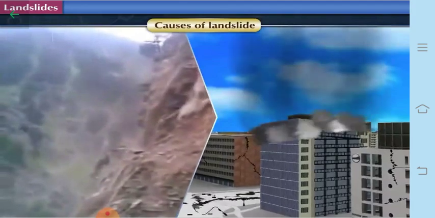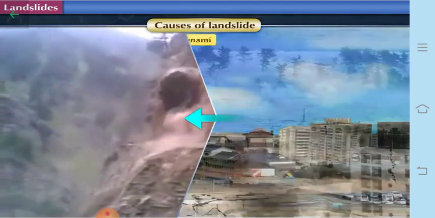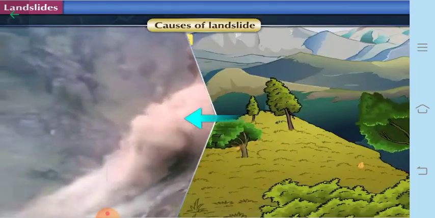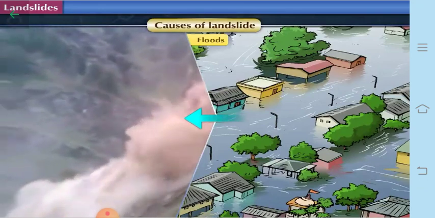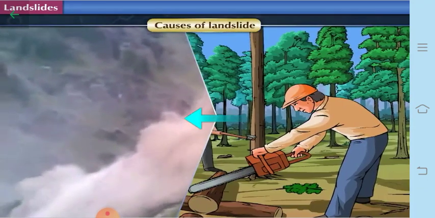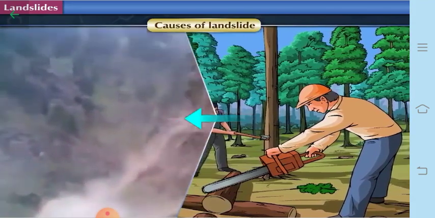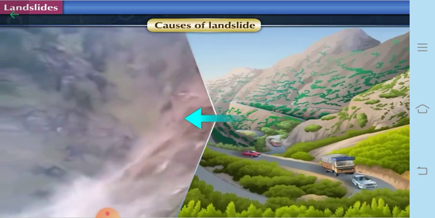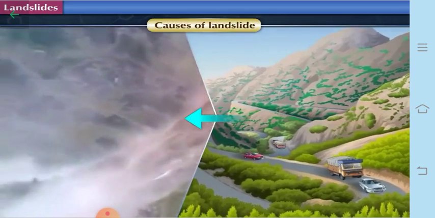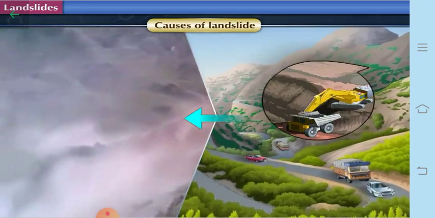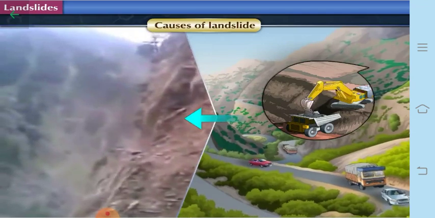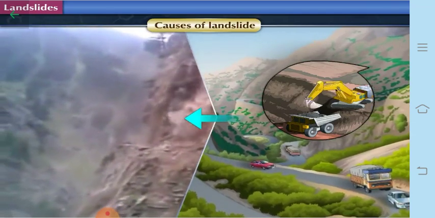Then the causes of landslides. After effects of natural disasters like earthquake, tsunami, heavy rains, storms and floods cause landslides. The second cause may be unlimited cutting down of trees, which also causes soil erosion, and this leads to landslides. While building roads in the mountains, there is a lot of digging going on, and because of this it makes the mountain weak and therefore a landslide may occur. So these are some of the causes of the landslide.